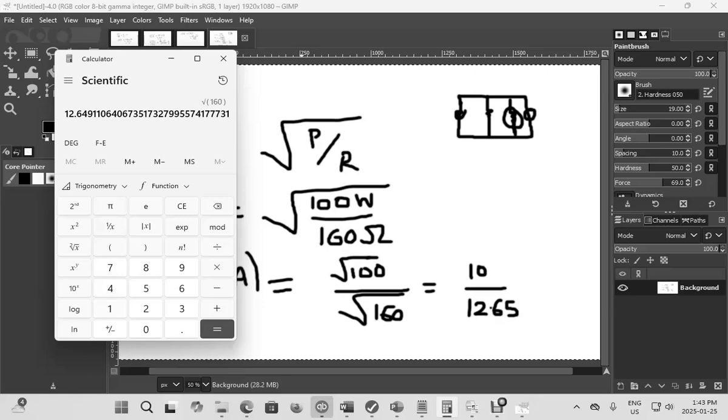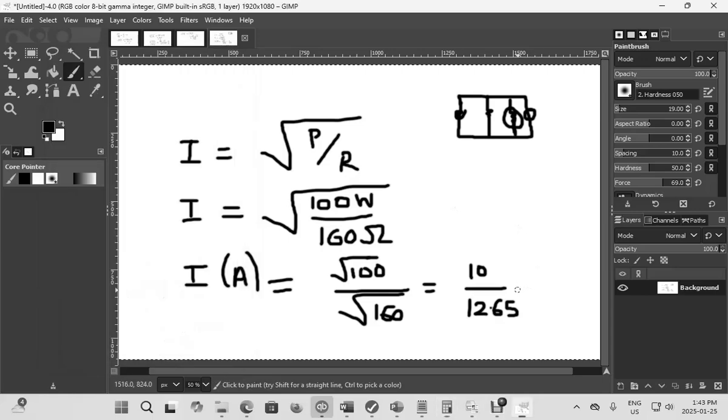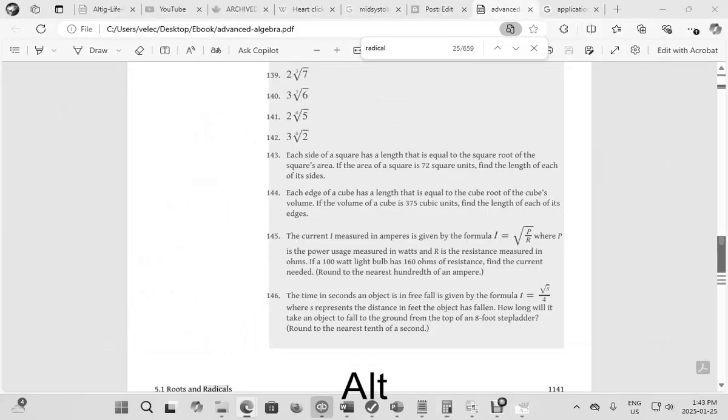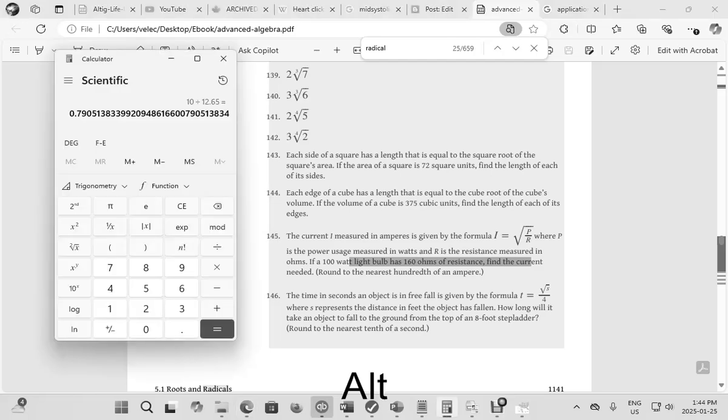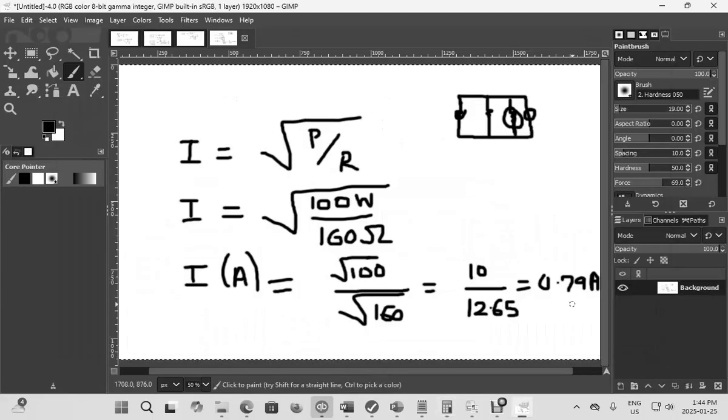So 10 divided by 12.65 is 0.79, which means 0.79 amperes. Again, the question was: if a 100-watt light bulb has 160 ohms of resistance, find the current needed, rounded to the nearest hundredth of an ampere. We found the current, which is 0.79, and this is your solution.